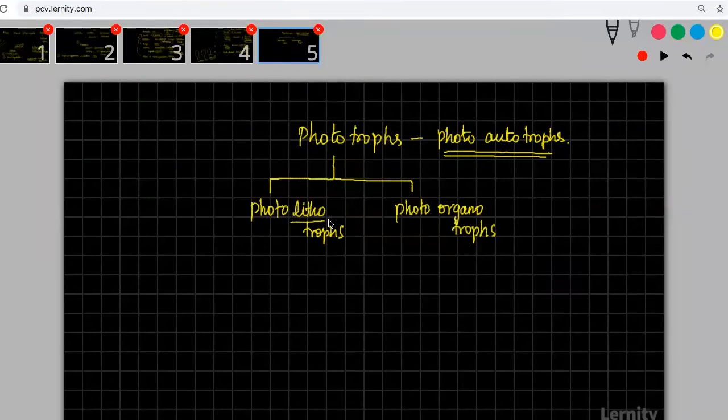The word litho is indicating earth. Lithosphere, you would have heard about lithosphere. The word organo is indicating organic substances. Organic means something which is already existing, pre-made. So, usually you should know about photosynthesis. In photosynthesis, there has to be some sort of electron donor.